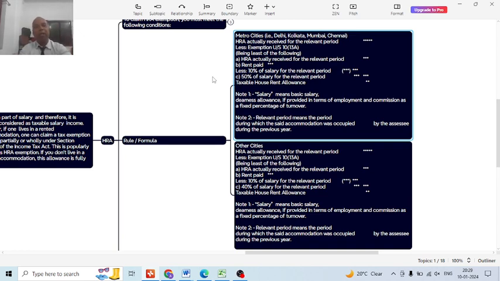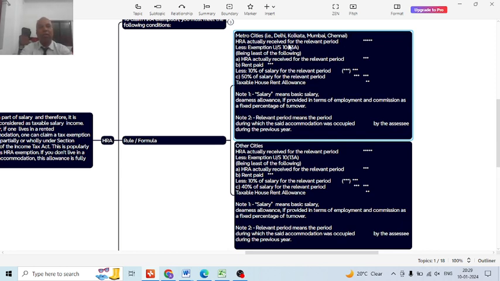If the employee resides in a metro city, then one calculation applies, and if the employee does not reside in a metro city but lives in other cities, then the person will get a separate HRA exemption. Now, in case the employee lives in the metro cities Delhi, Kolkata, Mumbai and Chennai, the calculation will be as follows.